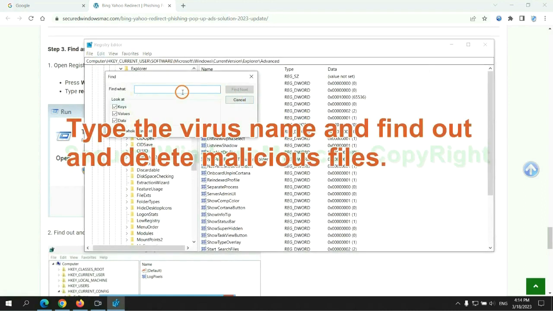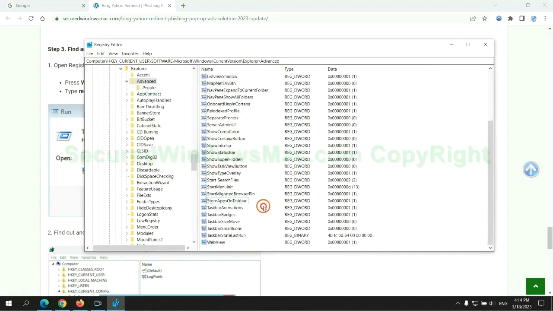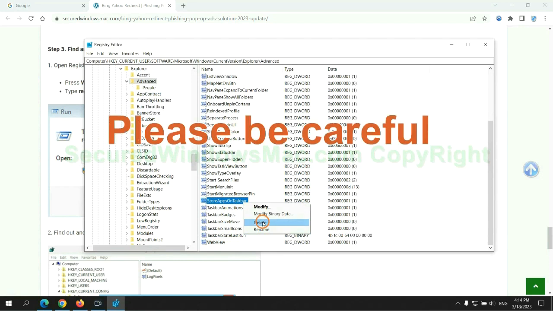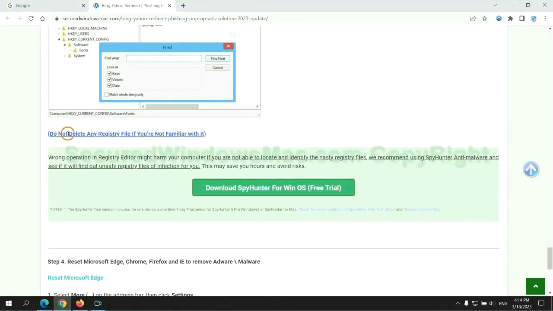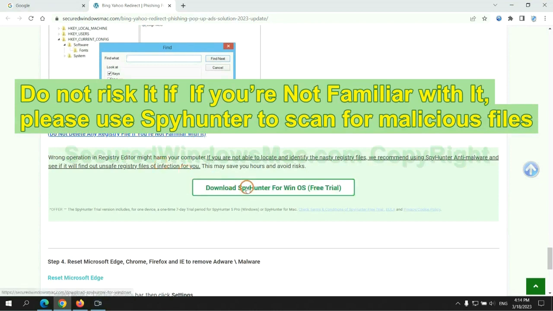Type the virus name and find out and delete malicious files. Please be careful. You may damage system once you delete wrong files. Do not risk it if you are not familiar with it. Please use SpyHunter to scan for malicious files.